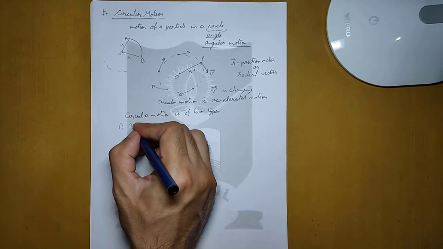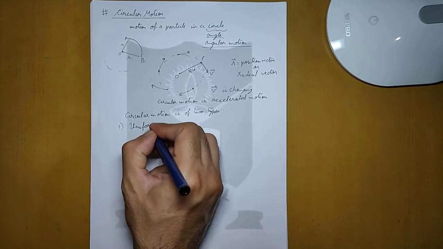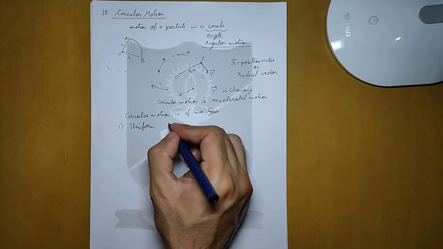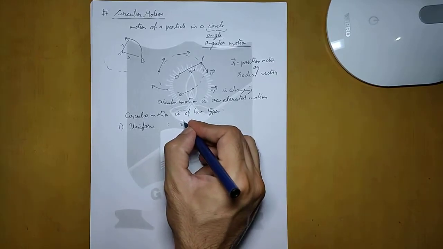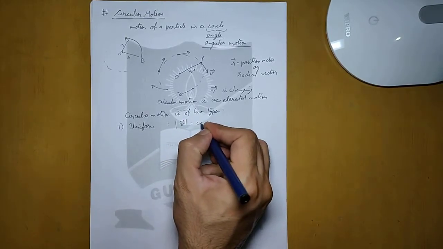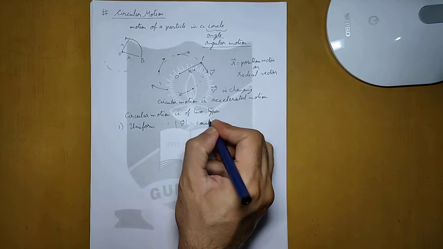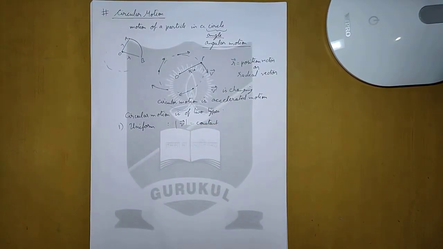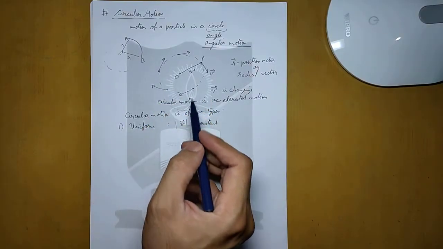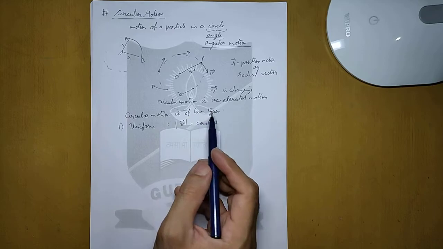First is the uniform circular motion. In uniform circular motion, the magnitude of the velocity is constant. So although the direction will be changing, the magnitude is the same. If the body is moving in a circle with a speed of 5 meters per second, then the direction of v at every point will be different, but the magnitude will be the same.